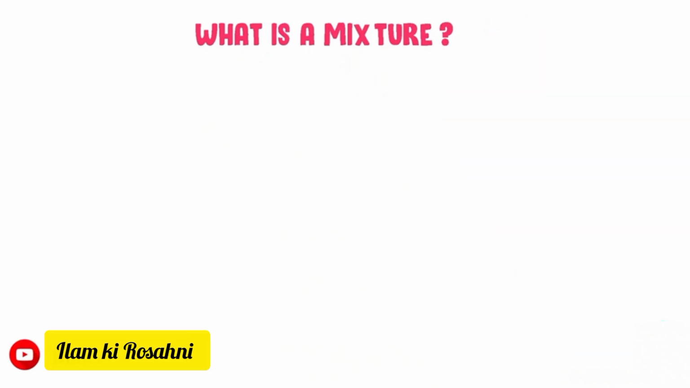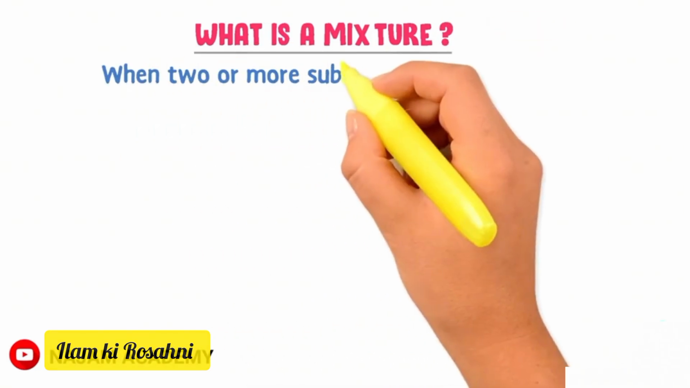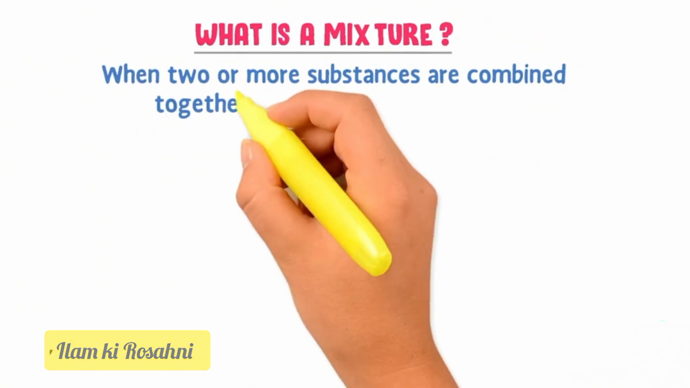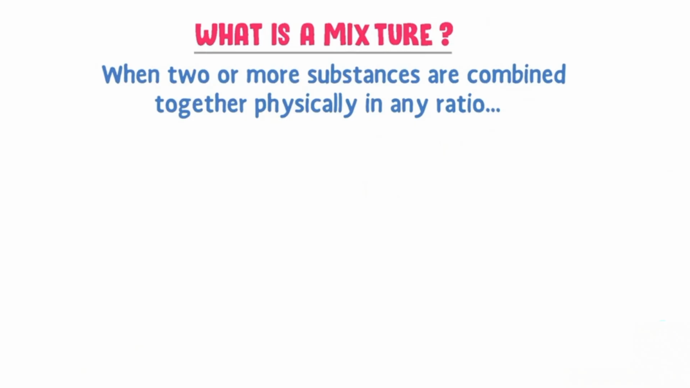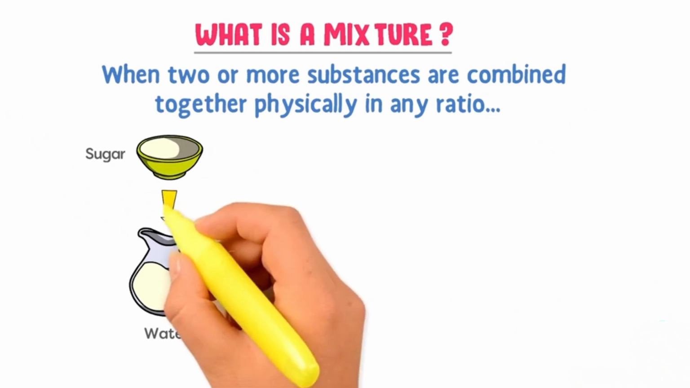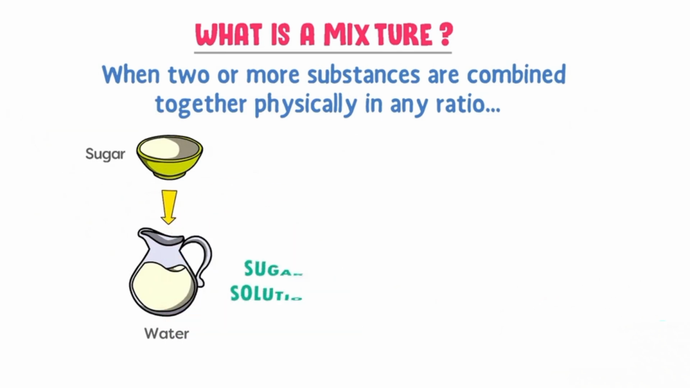Firstly, let me teach you what a mixture is. Well, when two or more substances are combined together physically in any ratio, it is called a mixture. For example, when you dissolve some sugar in the water, you get a sugar solution. It is a mixture because sugar and water are combined together physically.